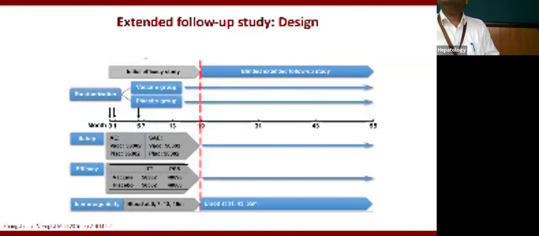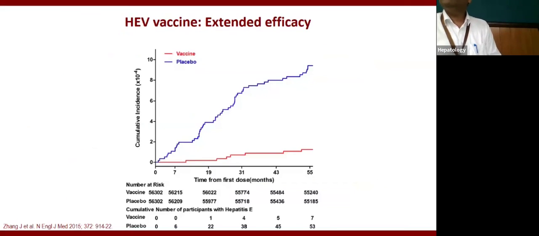So this vaccine is really effective, but it is available only to 2 countries, China and its very close neighbor, Pakistan. No other country has access to this vaccine. They have donated probably some trials to Bangladesh also, but no other country.